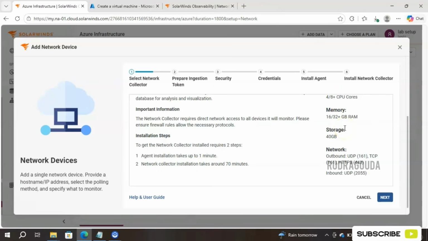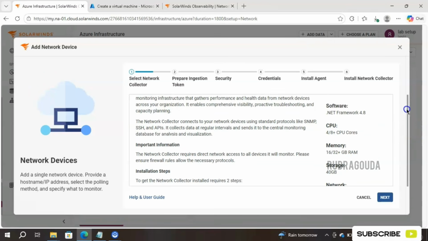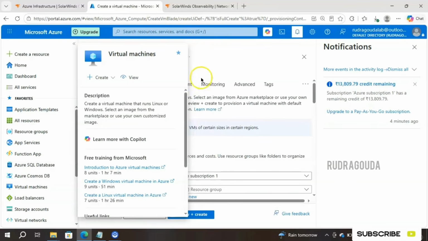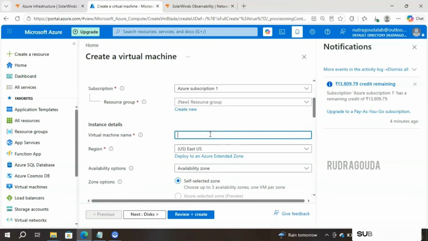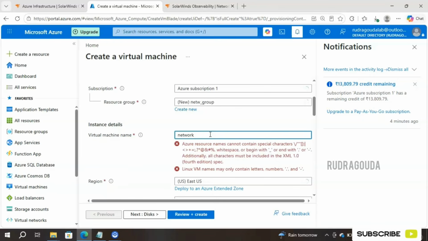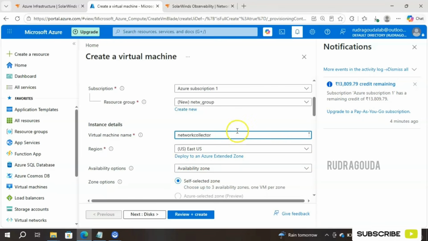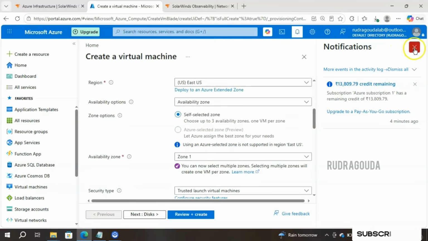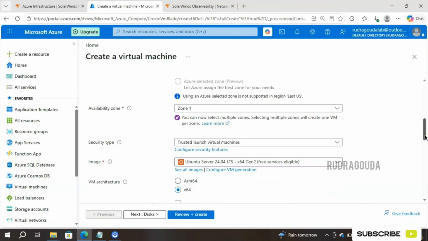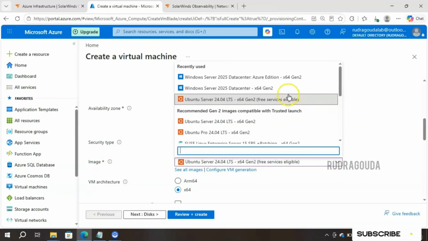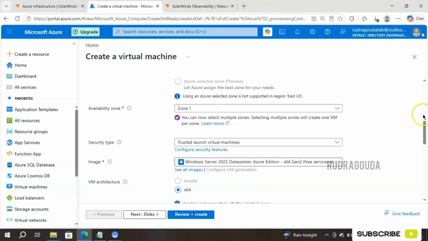Now what I will do is go to the Azure portal and spin up one virtual machine with these specifications. So this is my Azure portal. I am already in the Azure virtual machine section and I'll provide the name as network collector. Okay, and I will choose the region as East US. Scroll down. Let me close this notification option. Then we need to choose the image here. It has taken Ubuntu, but we are interested in the Windows part, so I will take any Windows server here. For example, I'm taking Windows Server 2025 Datacenter Azure Edition.